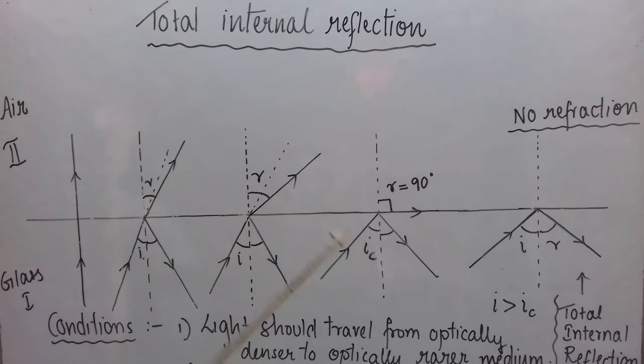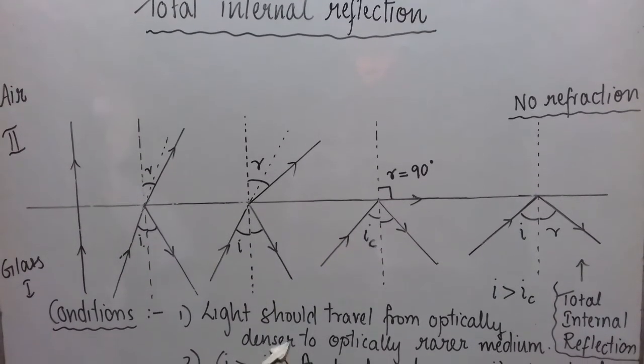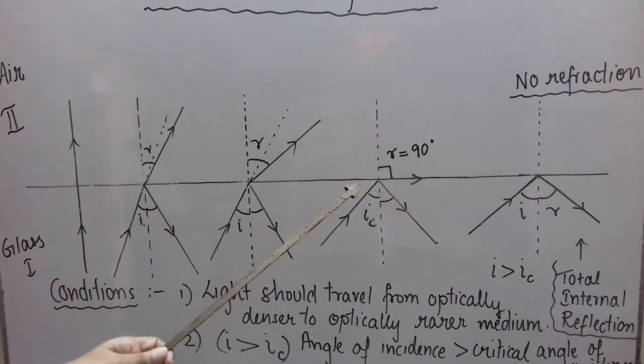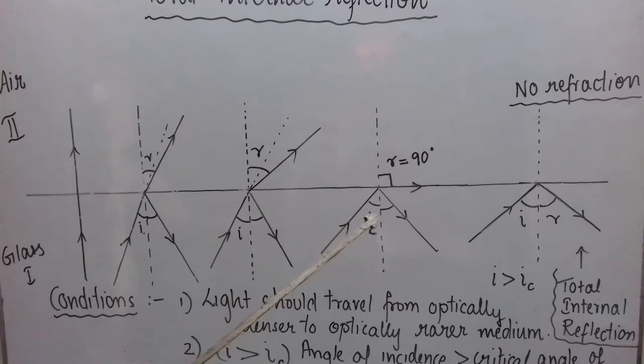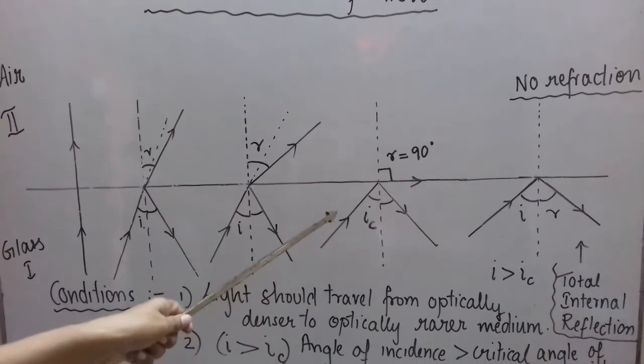In the mirror also, whatever light is incident, all the light reflects back. But a mirror has a special property of reflecting all the light back for all the angles of incidence. But in this case, this happens only when I is greater than IC.